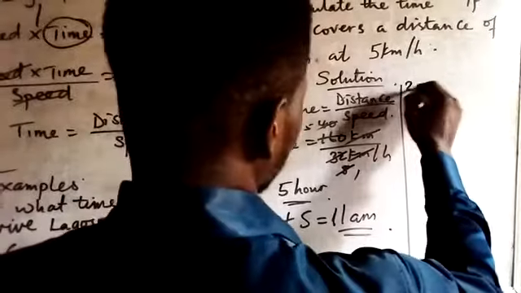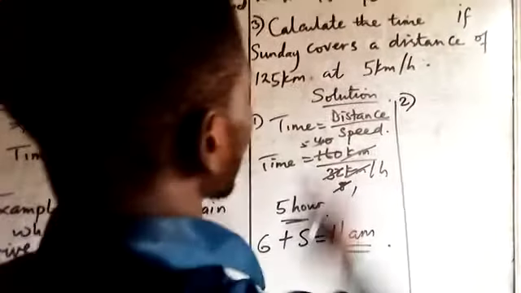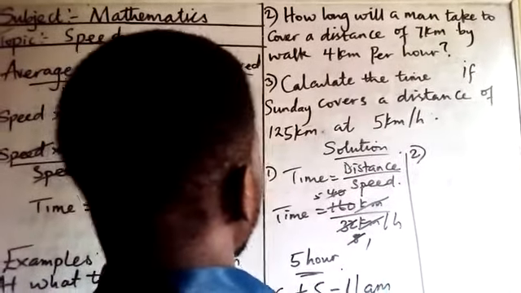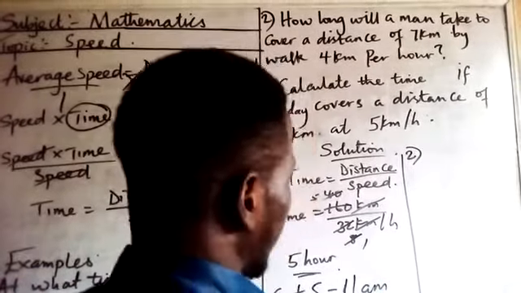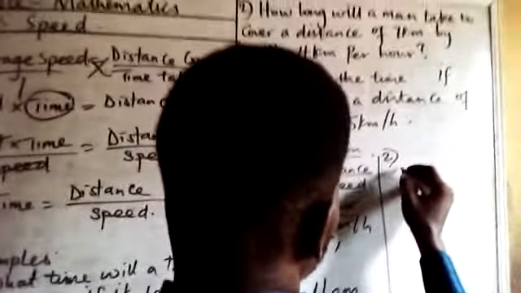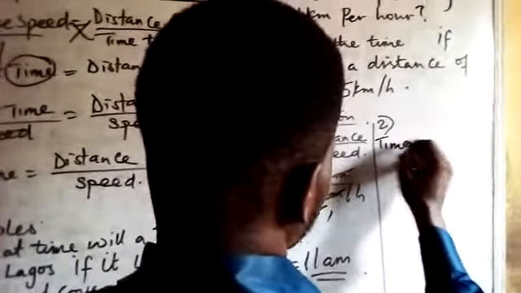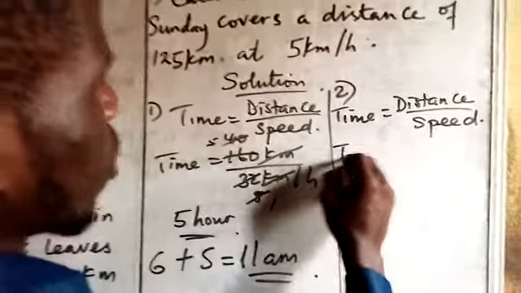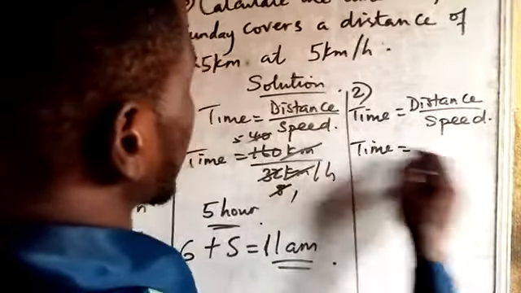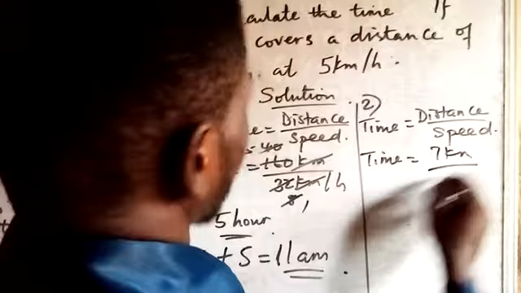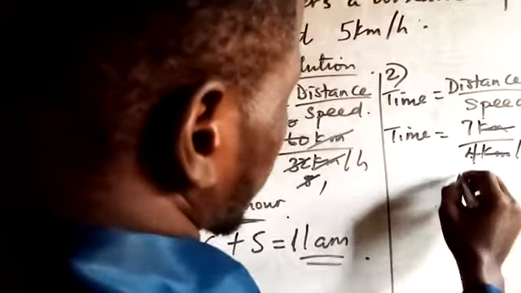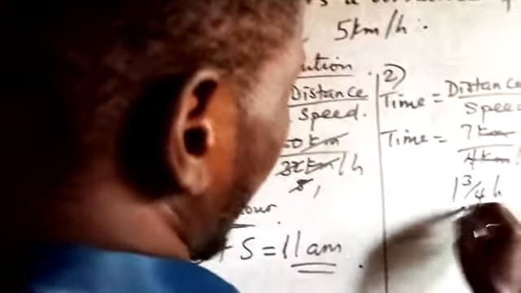Number 2, the question says, how long will a man take to cover a distance of 7 kilometers by walking 4 kilometers per hour? Time equals distance over speed. Okay, our time equals, the distance here is 7 kilometers and our speed is 4 kilometers per hour. This will cancel this. 4 here will give us 1, remaining 3 over 4 hours. That's the time.